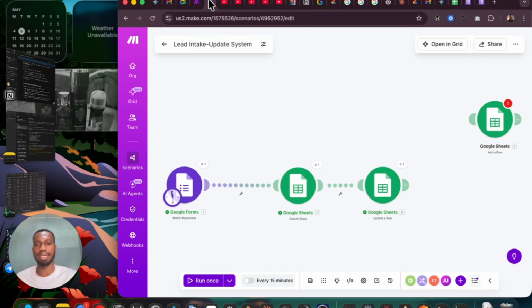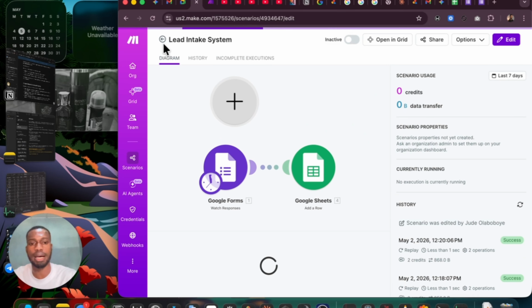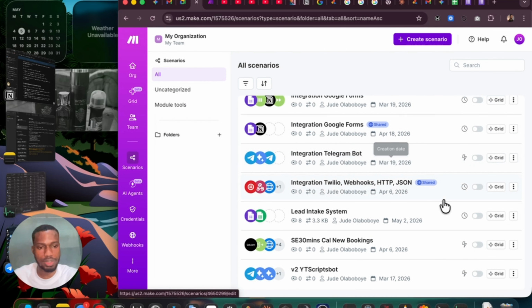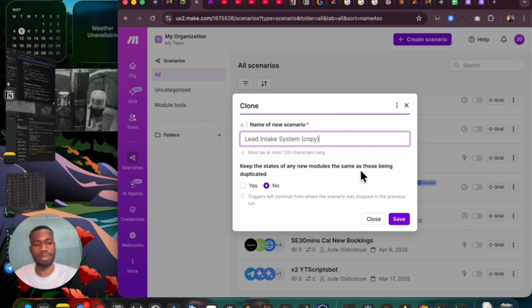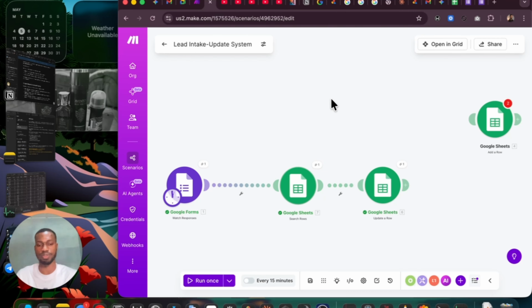Now, how do we make a system that actually works like this? We originally had this, right? So what we're going to do now is go back to all our scenarios, go to that particular system, and clone it. This time around, let me use the lead update intake system. I want to keep the current state, the way the modules are, the same way.